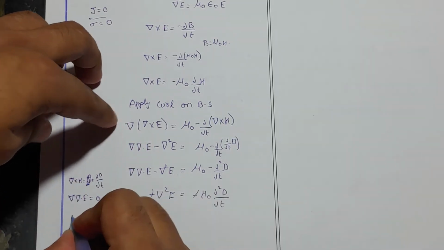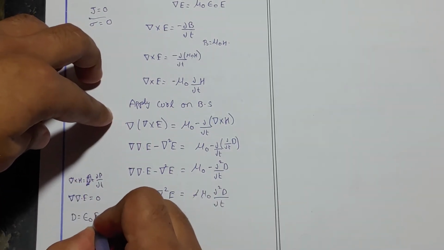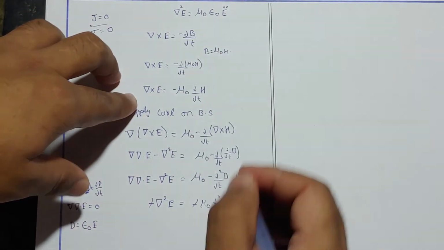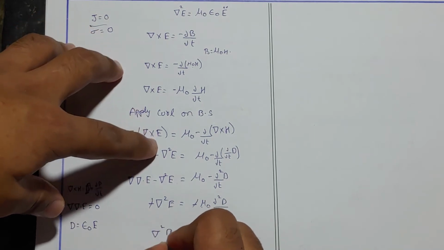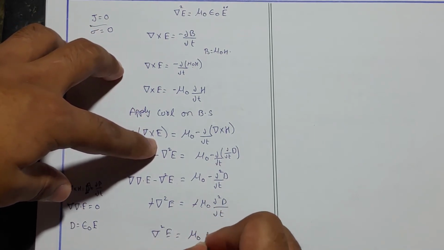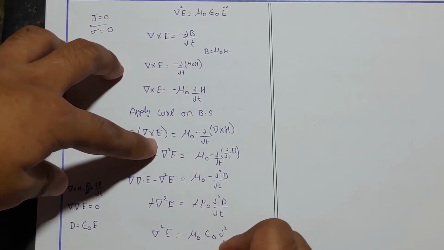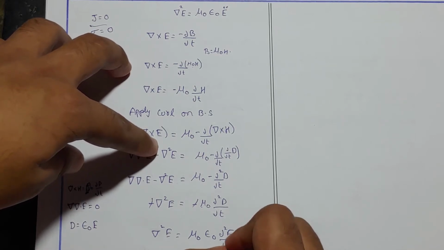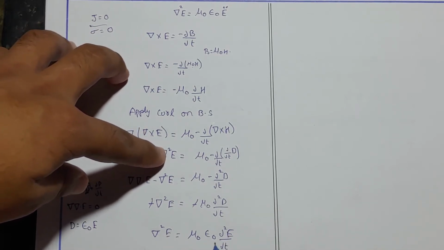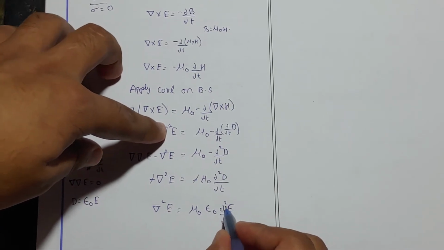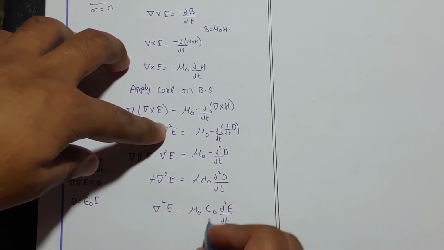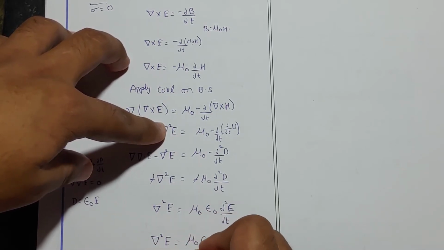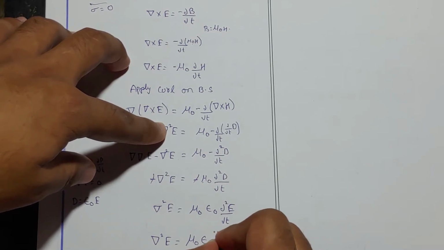We know that D is equal to epsilon naught E. So let us apply it as we need the terms in terms of E. So del square E is equal to mu naught, epsilon naught is a constant, so dou square by dou T square of E. This could be simplified and represented as del square E is equal to mu naught epsilon naught E double dot, where two dots on E represent the second derivative.